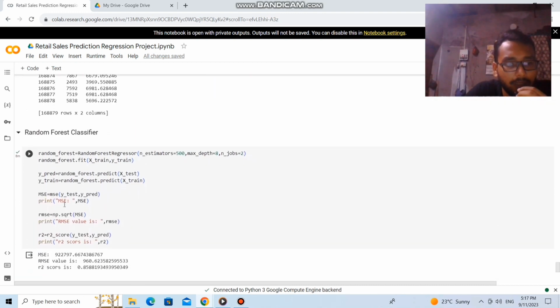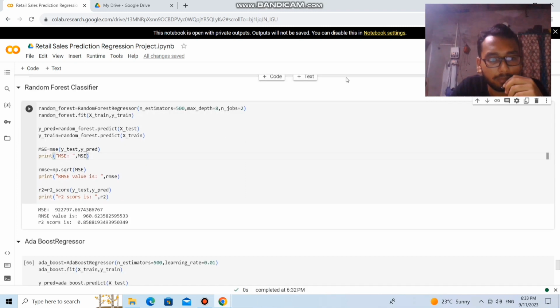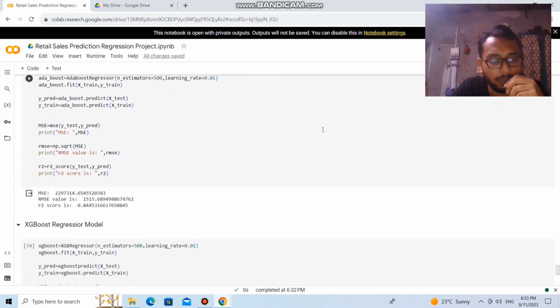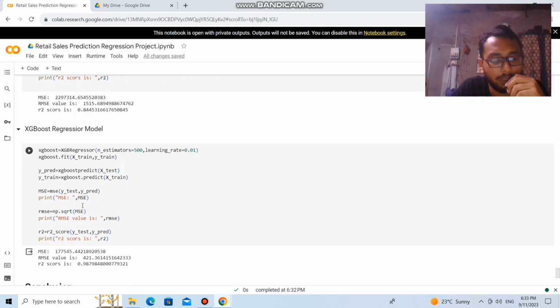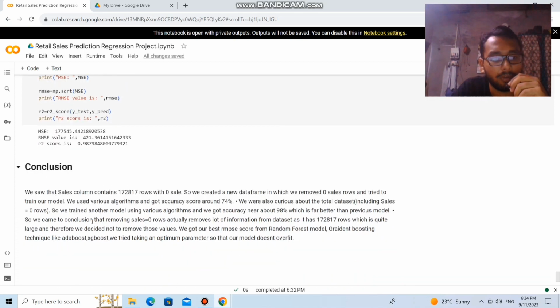Next is the random forest classifier. Here we create the random forest classifier model and fit the train dataset, and we get the point accuracy of 0.85. So next is the AdaBoost regressor. From this model we get an MSE score, an RMSE value, and the R2 score is 0.84. Next is the XGBoost regressor model. From this model we get an R2 score of 90.9879.